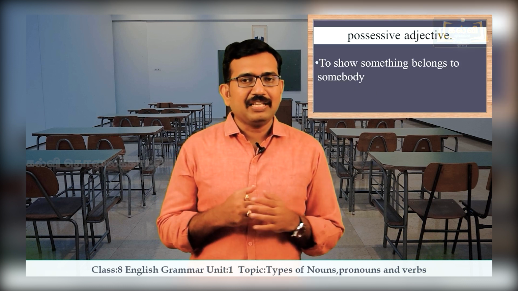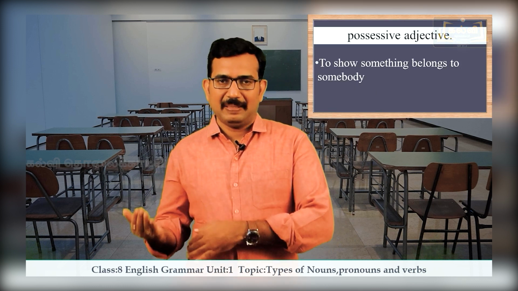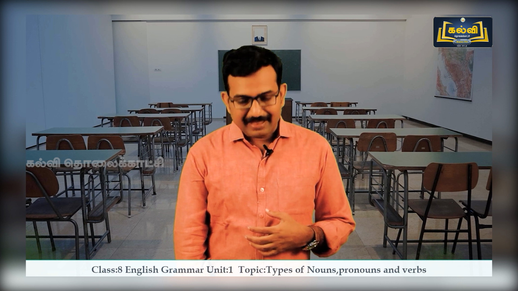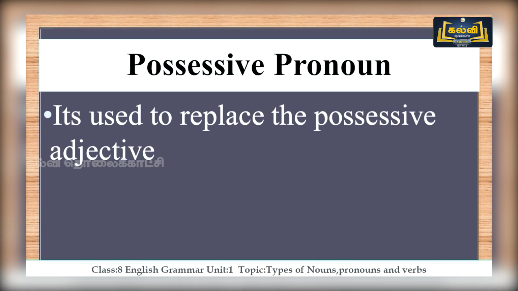To show something which belongs to somebody. If you are telling that this belongs to somebody, then it is a possessive adjective. Possessive means we used to say this is my water can, this is my pencil, this is my bag, like that. If you want to say something which belongs to you, then it is possessive. Next, possessive pronoun. It is used to replace the possessive adjective. We have seen what is possessive adjective, and here the possessive pronoun is which replaces the possessive adjective.